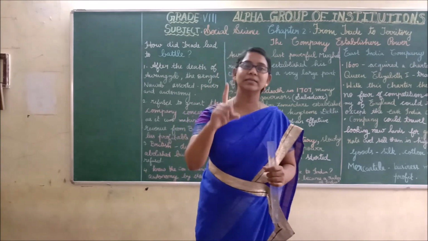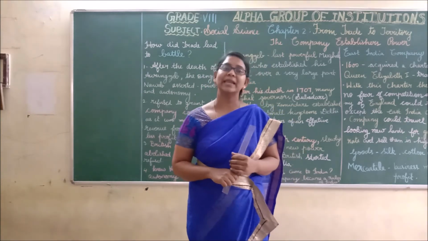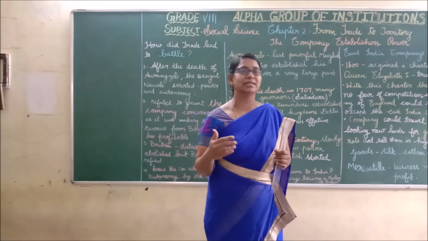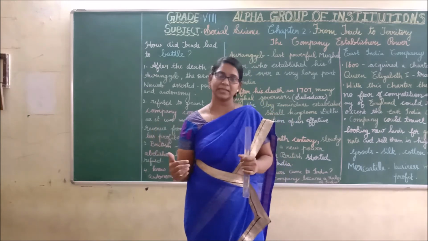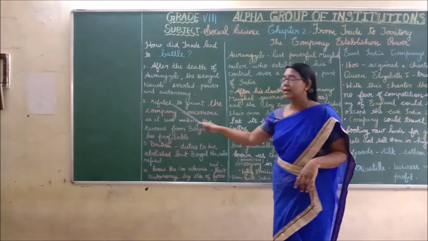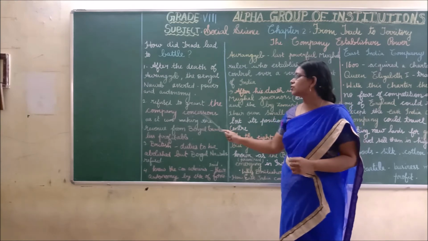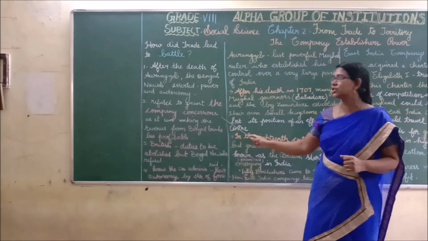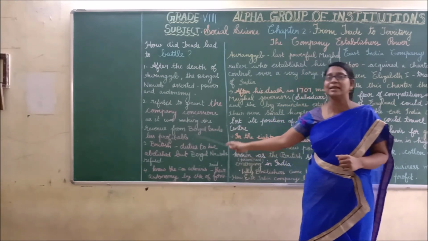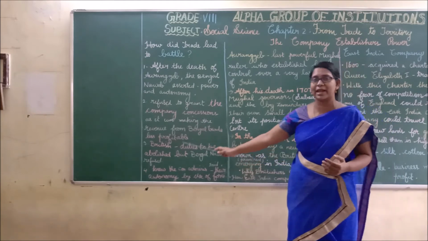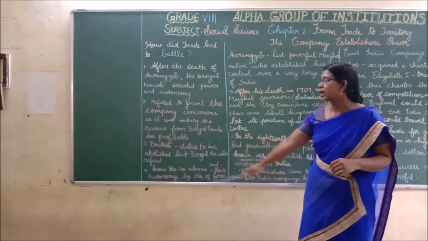He was the first Nawab of Bengal, then Alivardi Khan, and his successor was his grandson. The Nawab of Bengal refused to grant the company concession as it was making the revenue from Bengal trade less profitable.